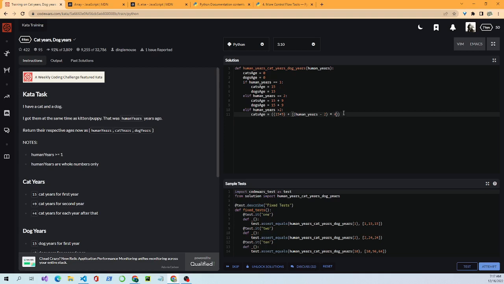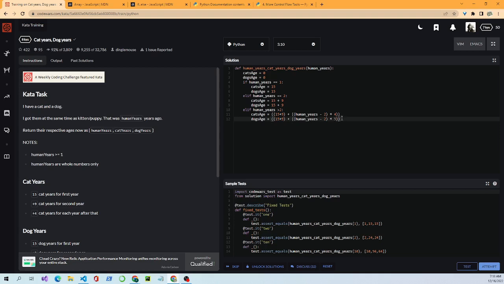That's for cat's age, and then for dog's age, we're just going to copy it down because it's almost the exact same formula. We just have to change the variable and a number. We'll change this to dog's age. Change this to a 5.